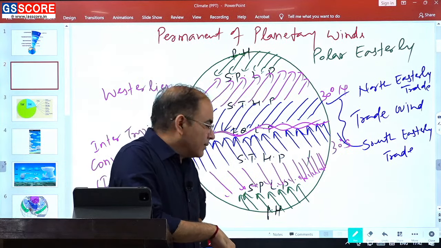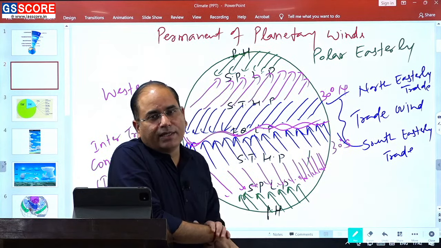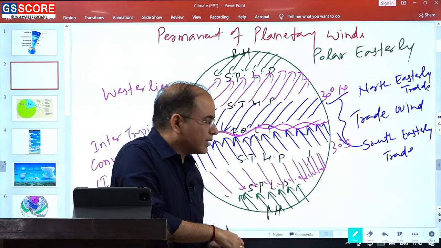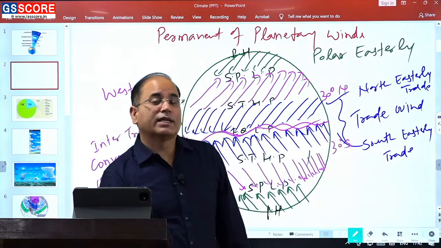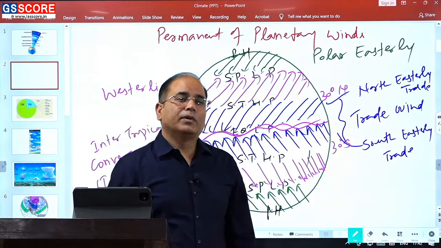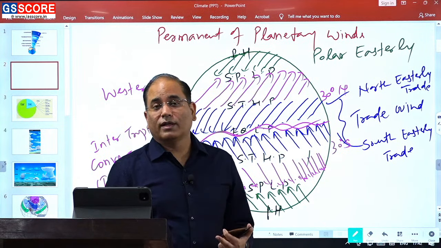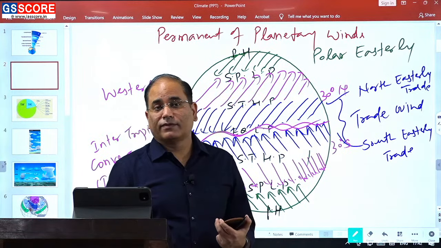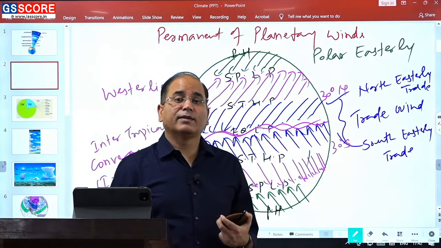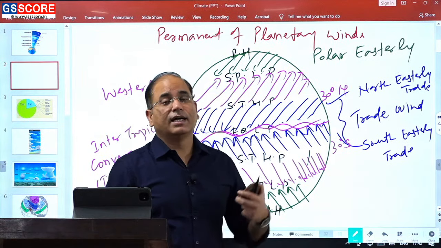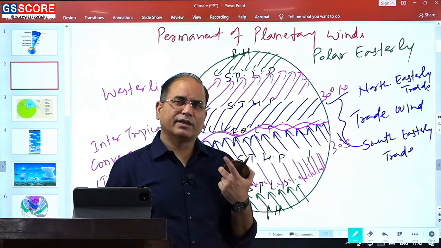Out of these three permanent winds, it is the polar easterly that is extremely dry because of the prevailing cold condition. In higher latitudes, temperature is very low. Because of this low temperature, the wind is so cold that it is incapable of carrying moisture. The only place where the wind is not capable of holding moisture is the higher latitude, and it is the polar easterly. So polar easterly is almost devoid of any moisture.